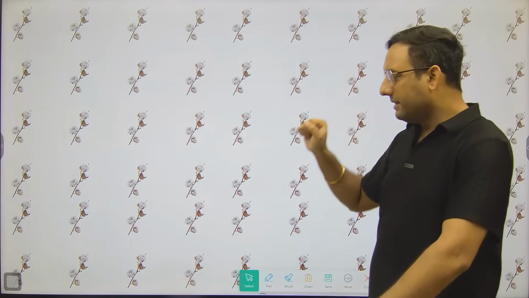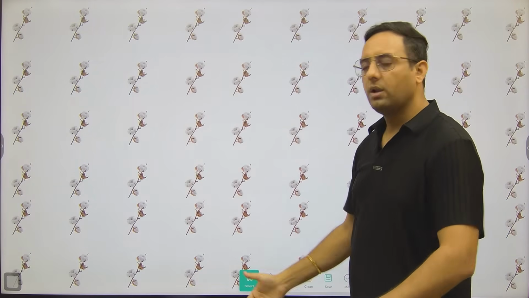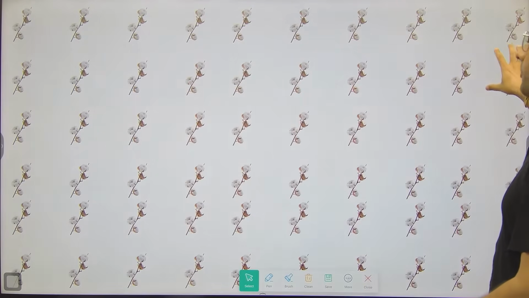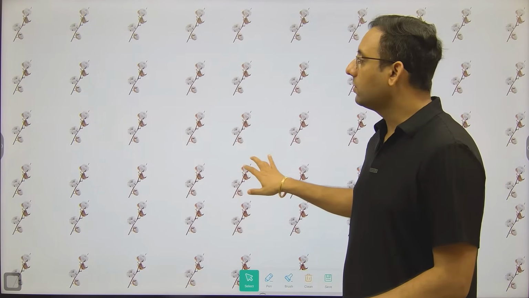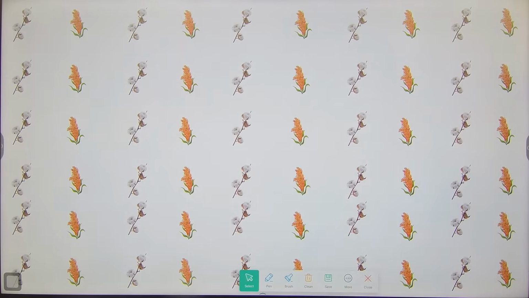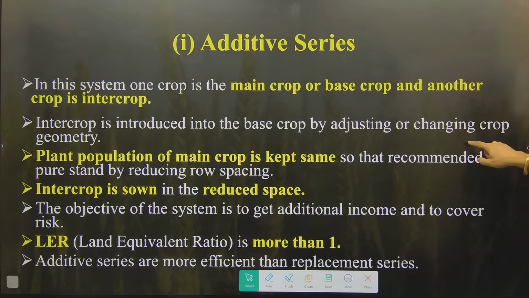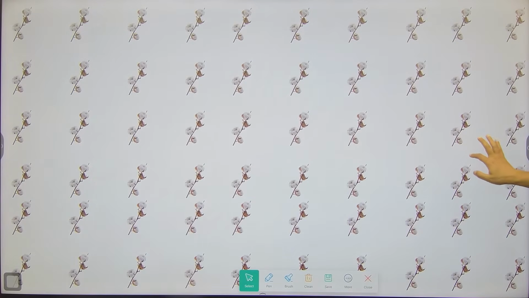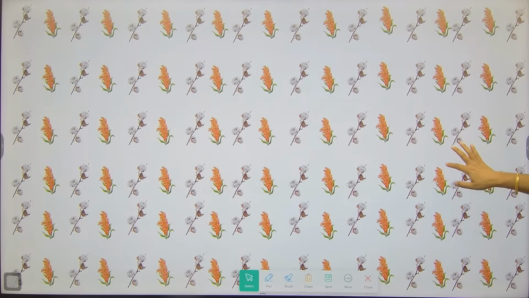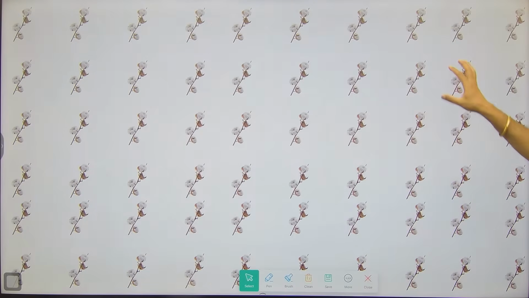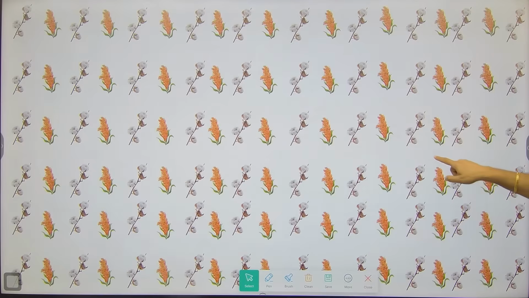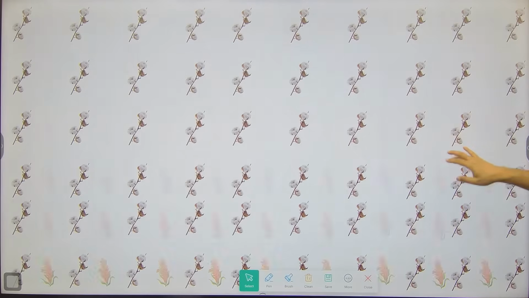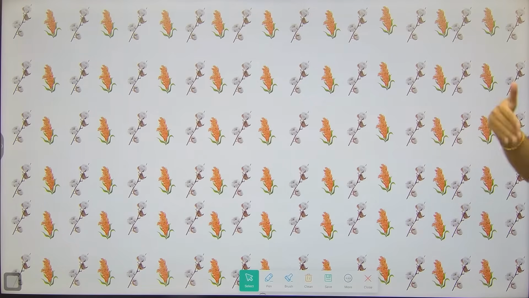So guys, if you see this photo, if I have planted cotton on my field, this is the original population of cotton, but in between the rows there is space. Now I want to grow one more crop, and see, I have grown one more crop. Is the original population of the cotton the same or is it replaced? In additive series, we are not going to disturb the original population. When it is single, population is the same. When there is intercropping, population is the same. So that means we have added the second crop to this. The original population is the same, but one more crop is added.